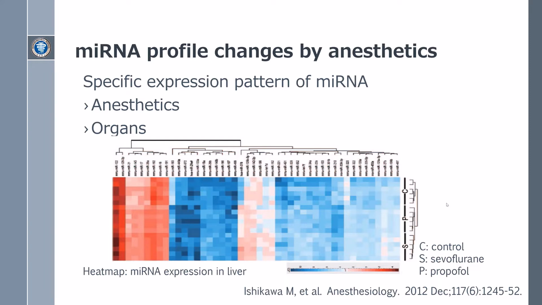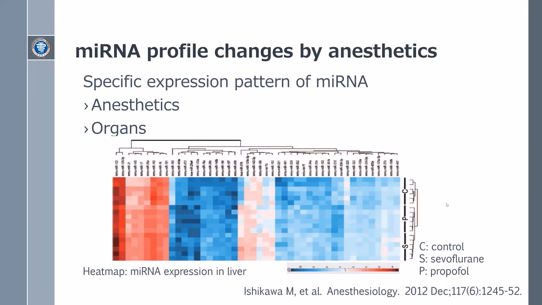For example, of 177 expressed microRNAs in mice liver, 46 microRNA expressions were changed after Sevoflurane or Propofol exposure. In particular, there was significant difference in the expression of MIR1423P, MIR29A, and MIR378 after Sevoflurane and Propofol exposure.